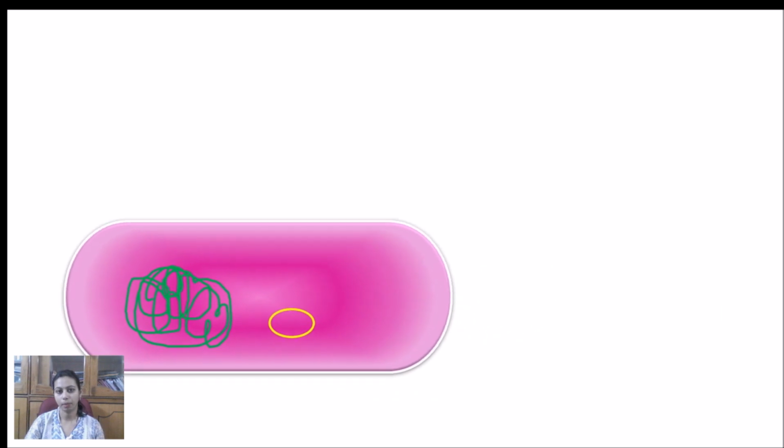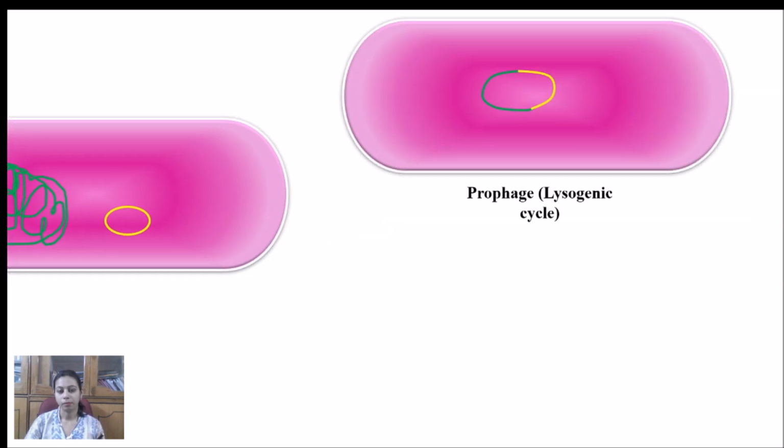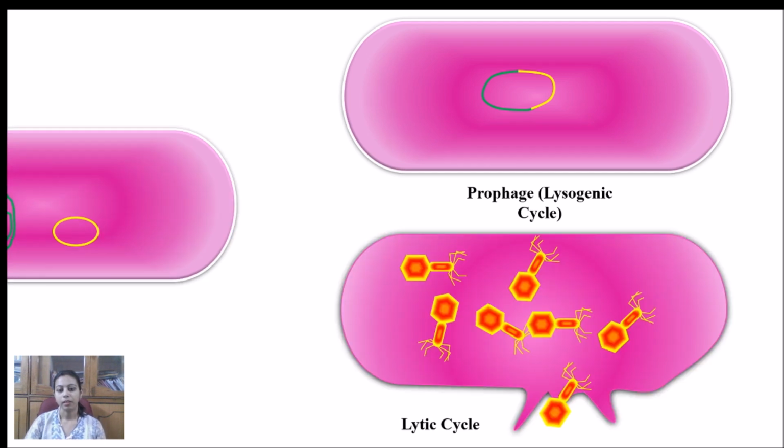After circularization of the genome of the virus, what will happen? Two things can happen with the bacterial cells. Either the viral genome will integrate with the bacterial genome to form the prophage, and along with the division of the cells, the genomic material of the virus will also be replicated and preserved in the bacterial cells. Another method is the lytic cycle. What happens in this?